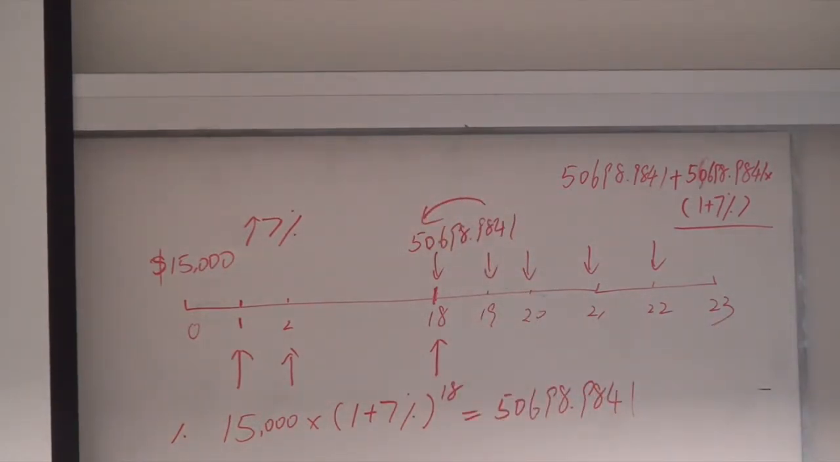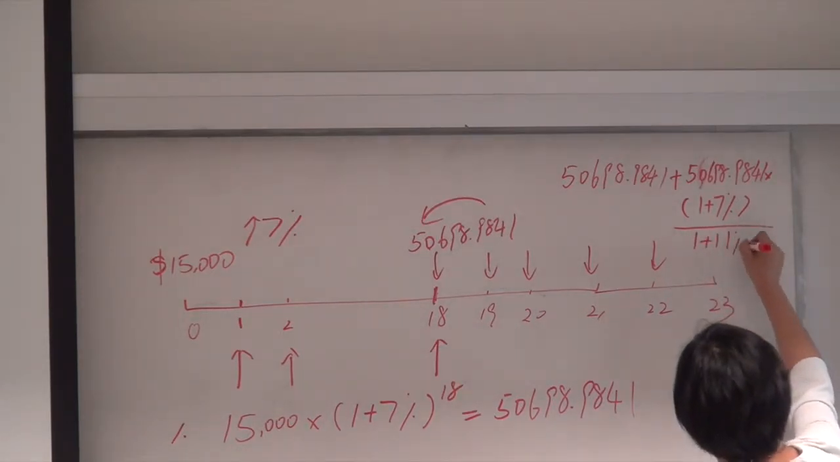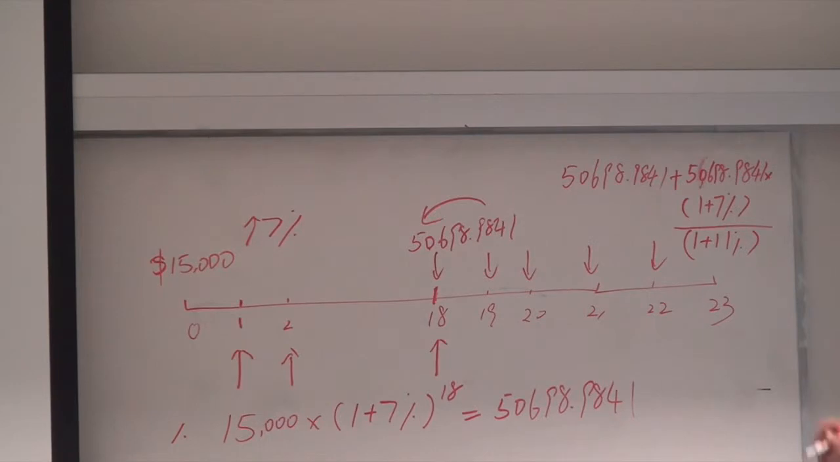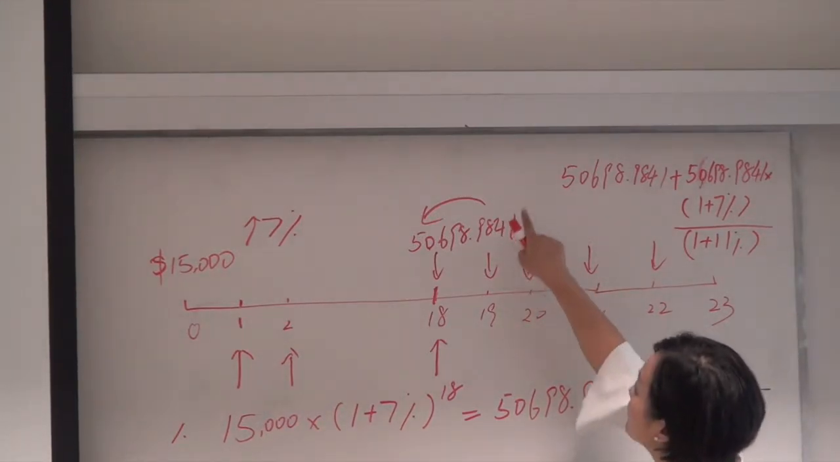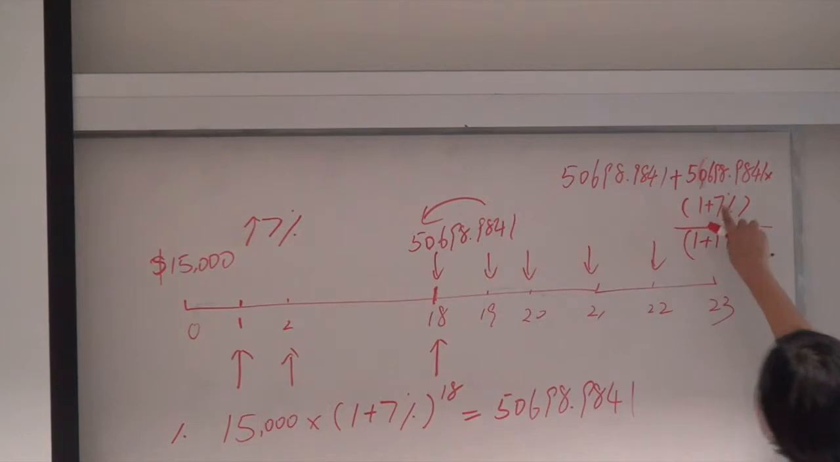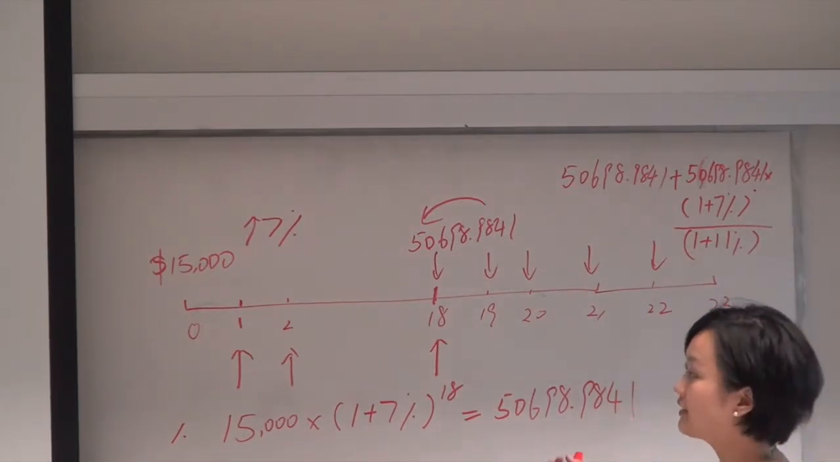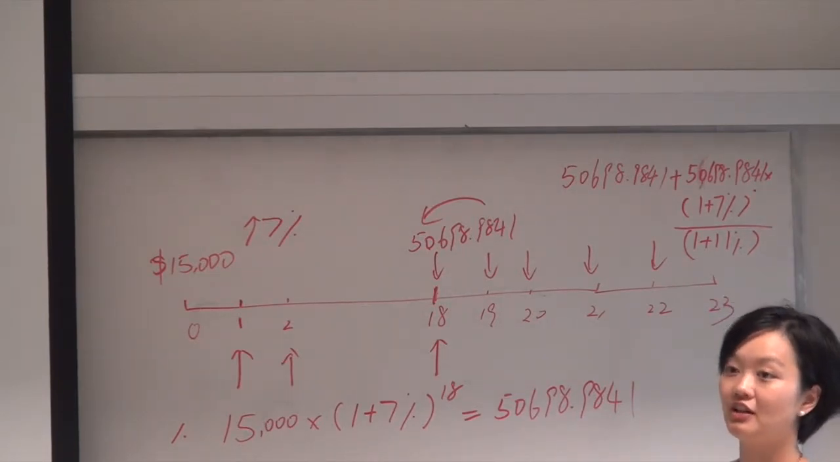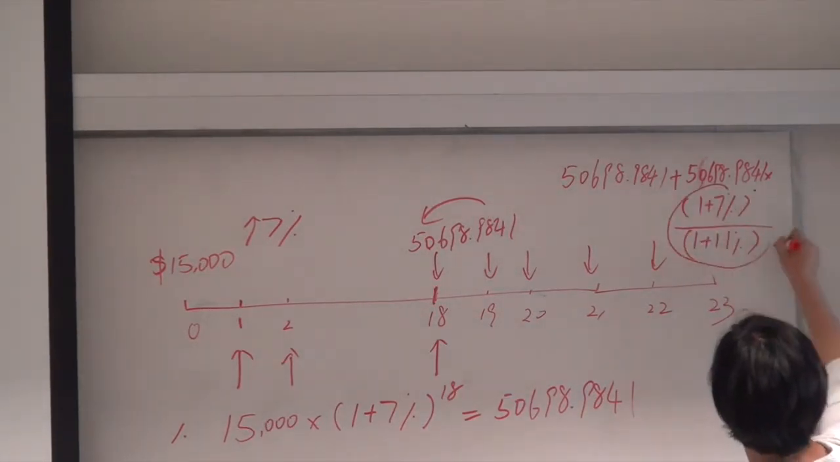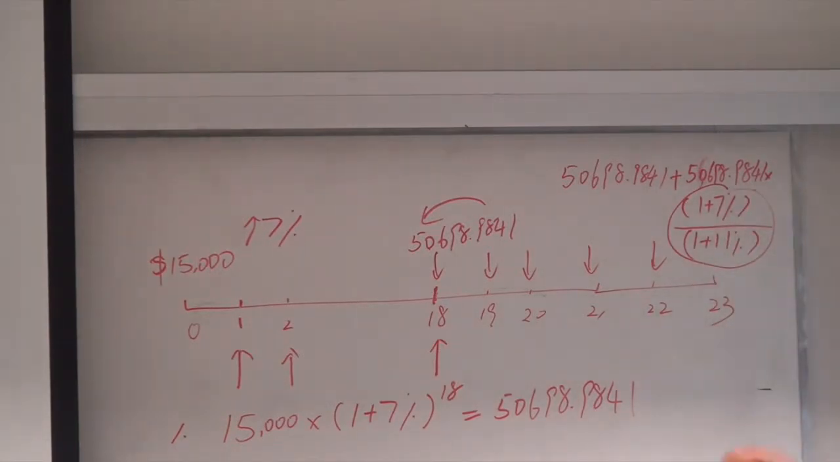Discount that by, what's the discount rate? I told you 11%, right? So discount by 11%. And how about this number? So it's going to be this number, grow by 7% for 2 years, discount by 11% for 2 years. Therefore basically it's saying that I try to get an inflation adjusted return. It's kind of a real return. Is this one, right?